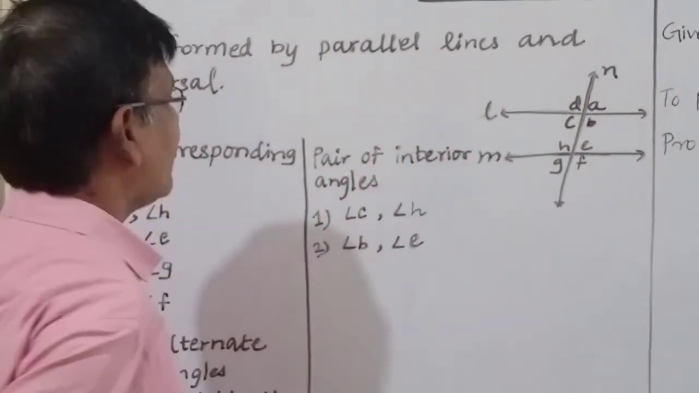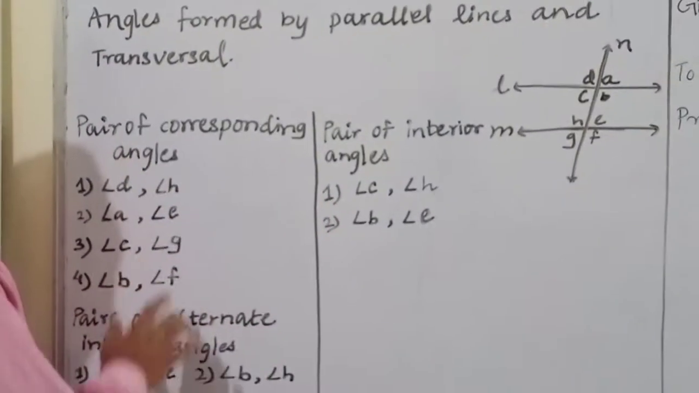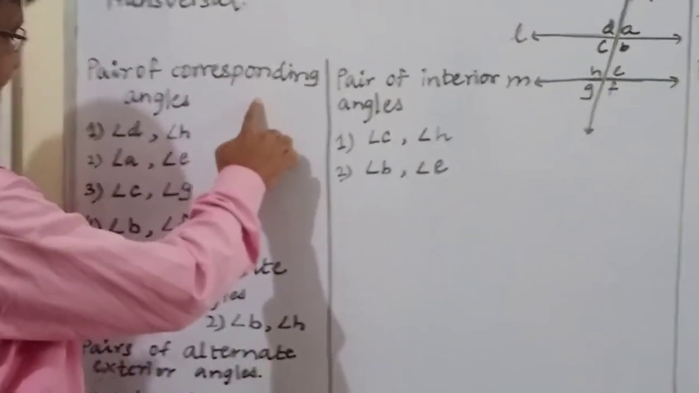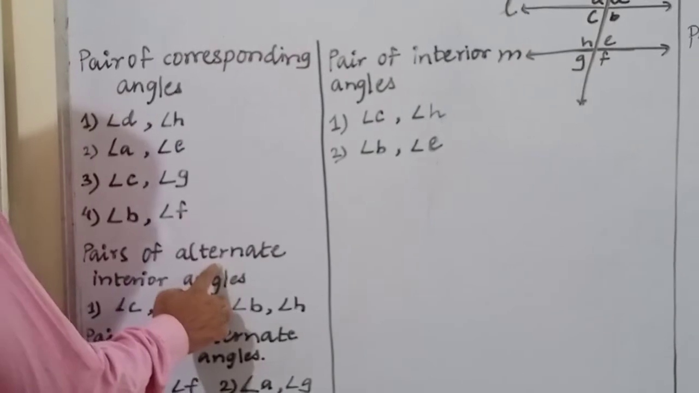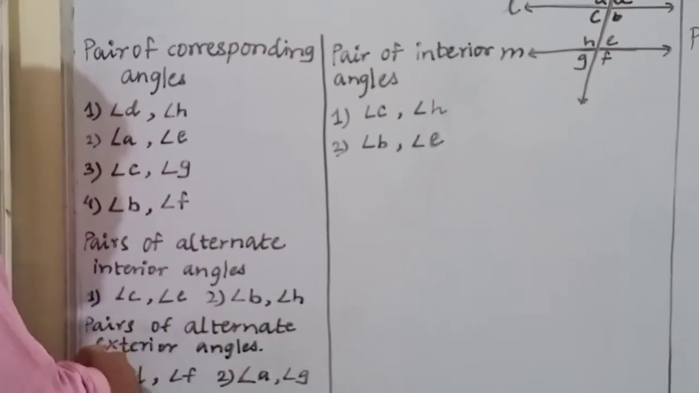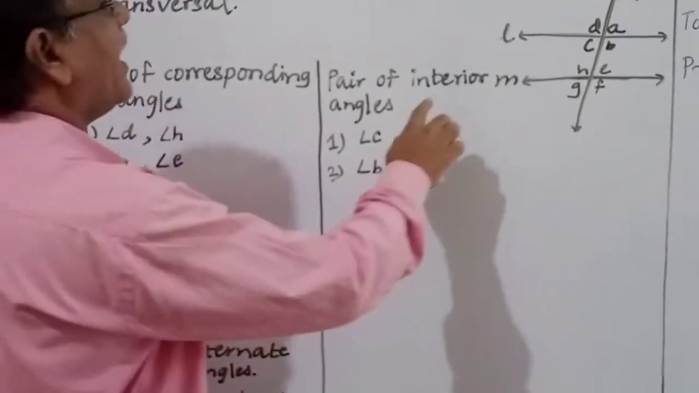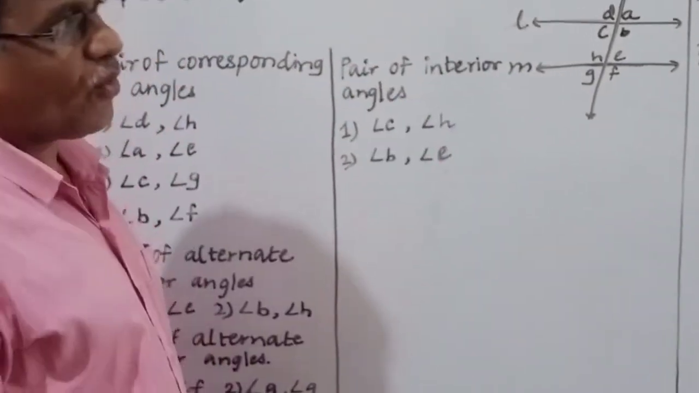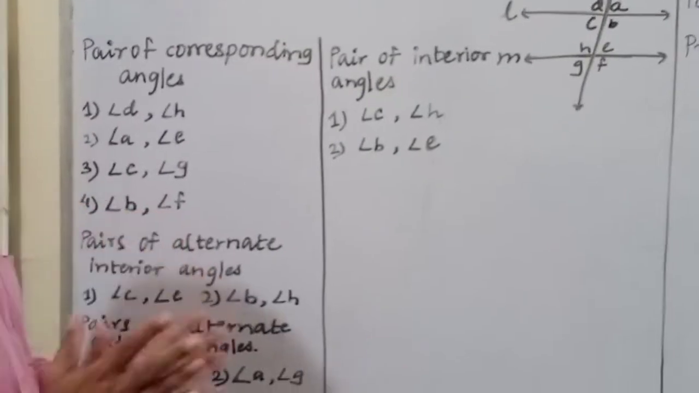Now here, when two parallel lines are there, the angles formed are either corresponding angles, or alternate interior angles, or alternate exterior angles, or interior angles. Now what is the property when two lines are parallel?